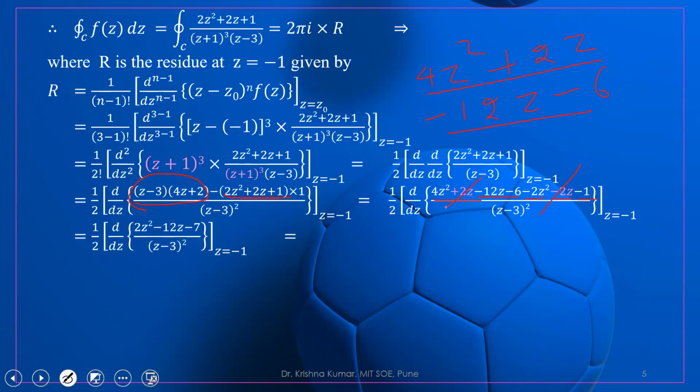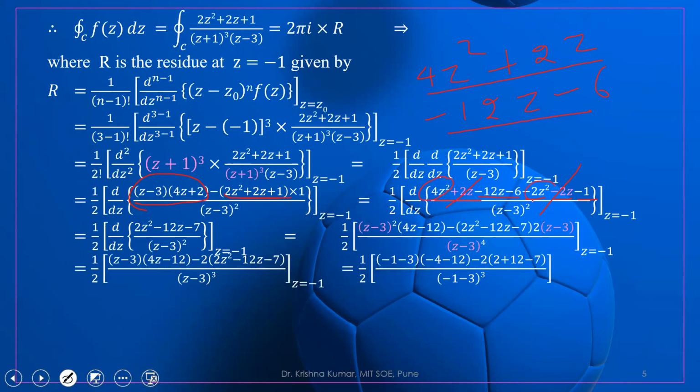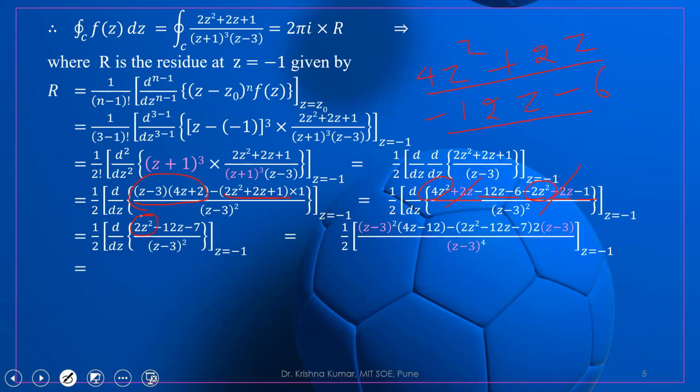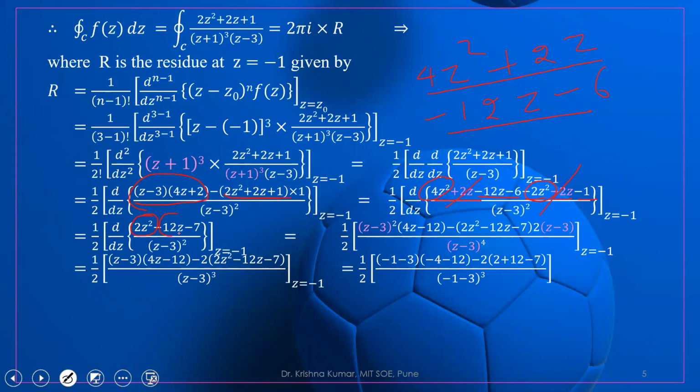So what we are getting? We are getting 4z square minus 2z square, which is 2z square, and again minus 12z. We are writing minus 12z, and the next thing is minus 1, and minus 1 minus 6 is minus 7. So again we have to differentiate. This is the term which we have to differentiate again.